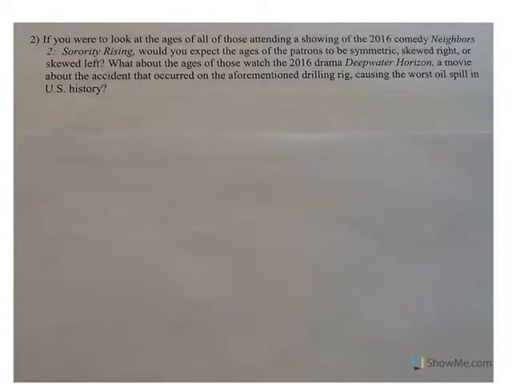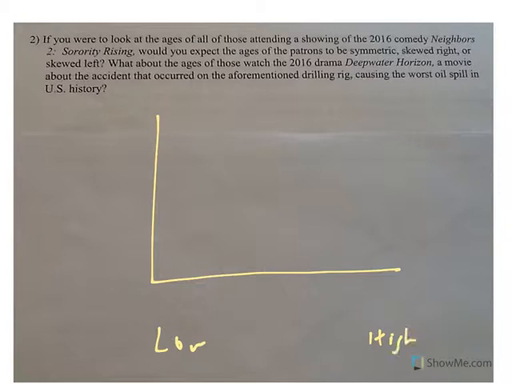Okay, so now let's think through some issues here. Here's kind of a number line, and it goes low to high, and this is like the number of people involved. So first things first, if we're looking at people who saw Neighbors 2: Sorority Rising, I haven't seen it, but it looks to be a comedy.